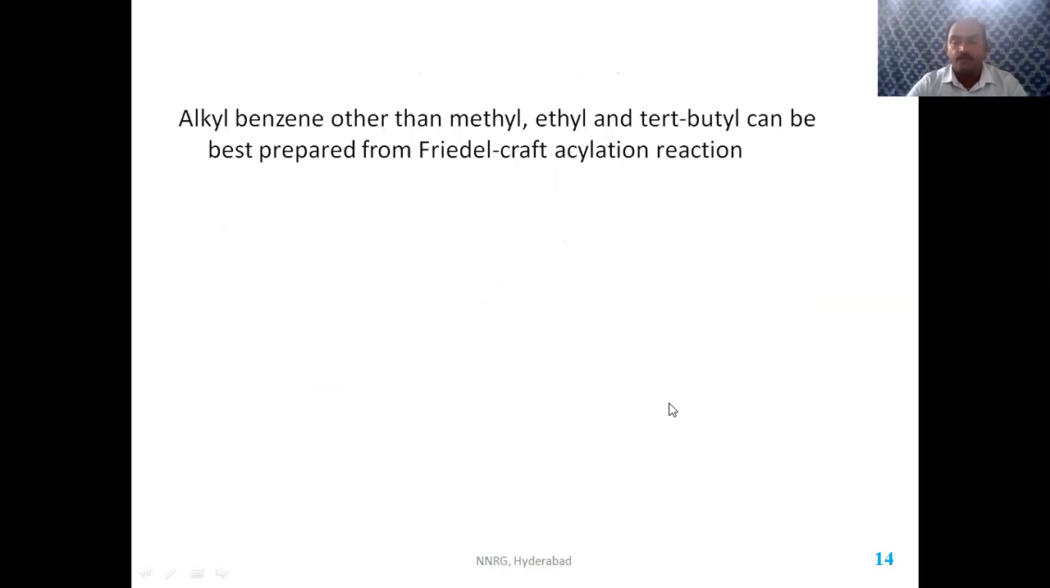But there is an advantage for the Friedel-Crafts acylation reaction, because we have seen a limitation in Friedel-Crafts alkylation. If I use benzene with propyl chloride, I do not get propyl benzene. If I want to prepare propyl benzene, this Friedel-Crafts acylation reaction is the best reaction. That is, alkyl benzenes other than methyl, ethyl, and tertiary butyl can best be prepared by Friedel-Crafts acylation. If I want to prepare propyl benzene, butyl benzene, or pentyl benzene, this is the best reaction to synthesize them.